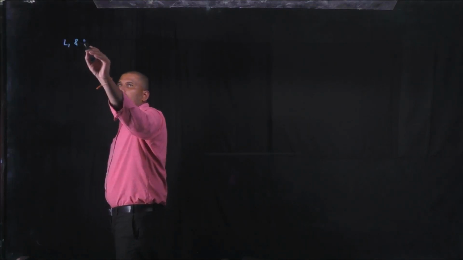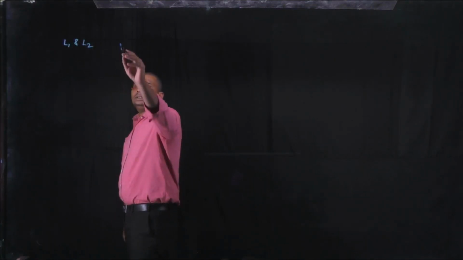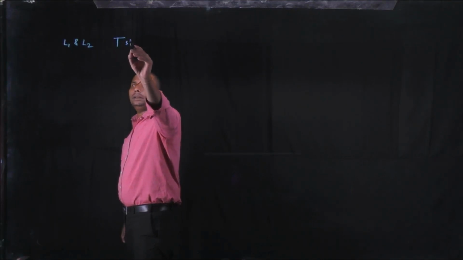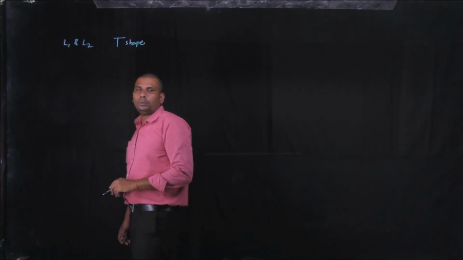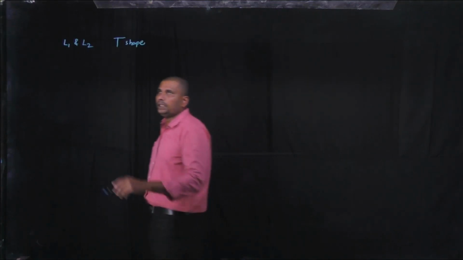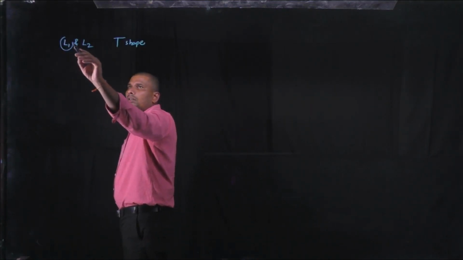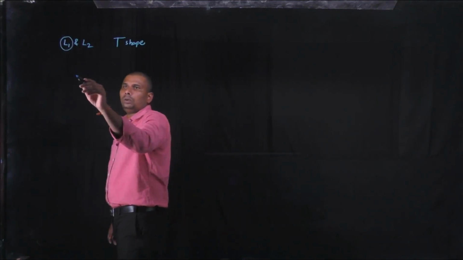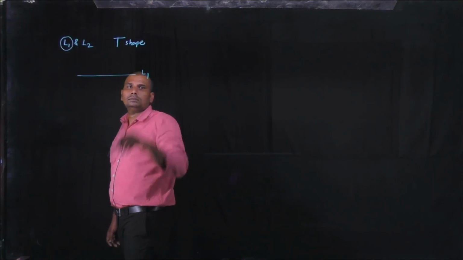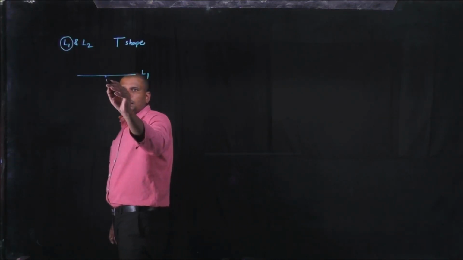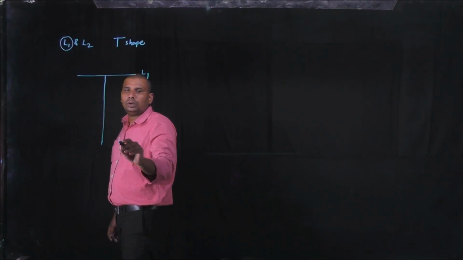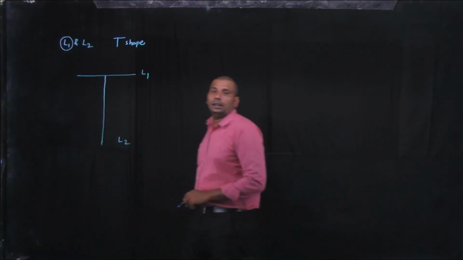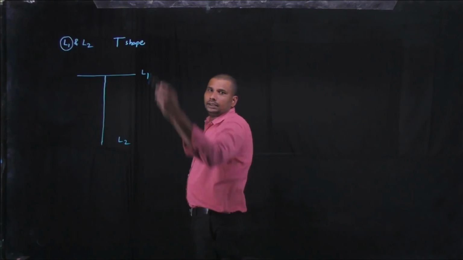And the next application is two rods of length L1 and L2 joined in a T shape. Now the position of center of mass from the center of the first rod of length L1 is, here there are two rods, one is L1 and another one is L2. These two rods are made of the same material and joined in a T shape.